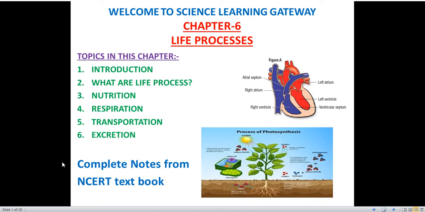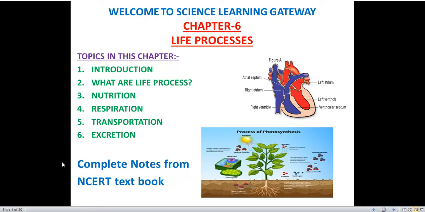Today we'll start class 10th NCERT chapter number 6, life processes. This chapter nearly carries 5 to 6 marks for your board exams. A very important chapter from the exam point of view. This chapter is a little lengthy but it's interesting. We'll read about the life processes.